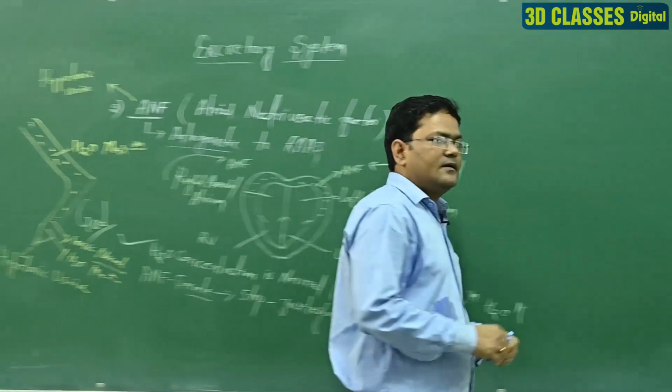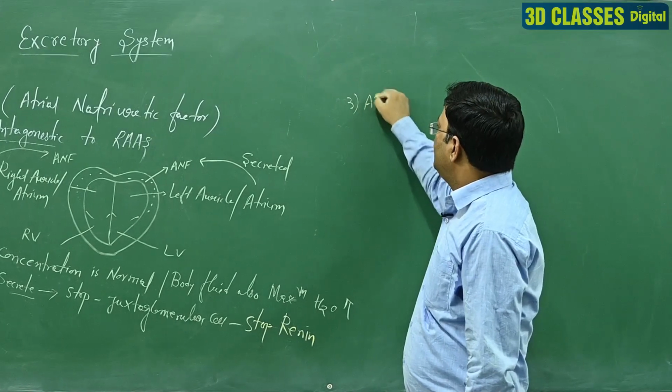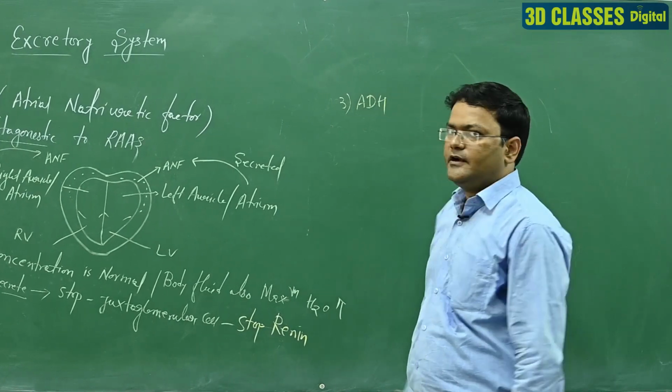And the third term you know is ADH, antidiuretic hormone.